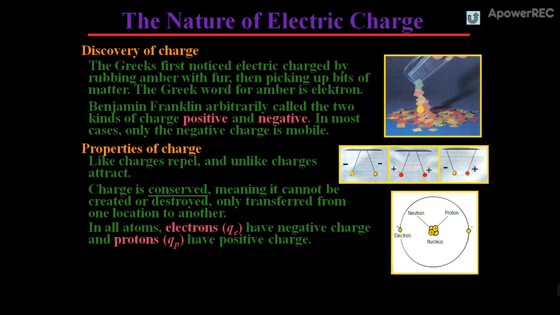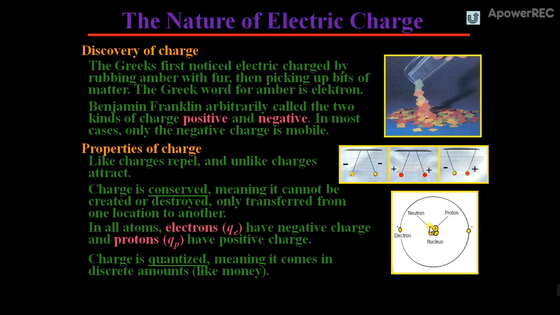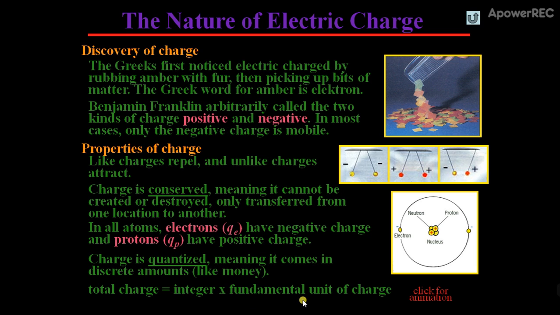In all atoms, electrons have negative charge and protons have positive charge. The charge is always quantized, meaning it comes in discrete amounts, like money. The total charge in an atom is equal to an integer times a fundamental unit of charge.